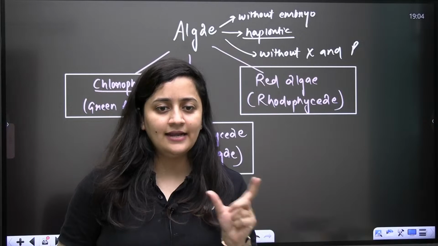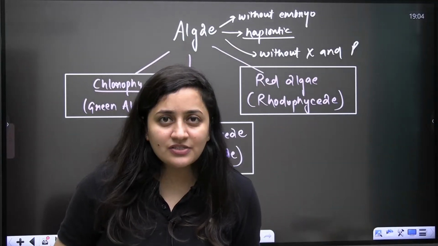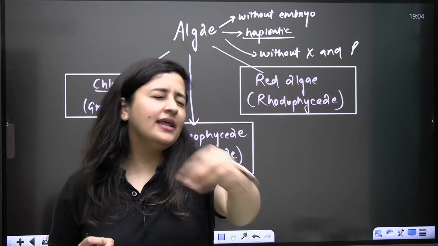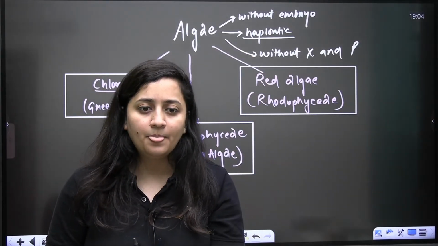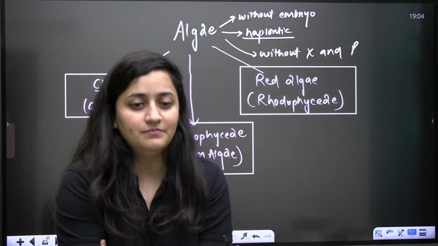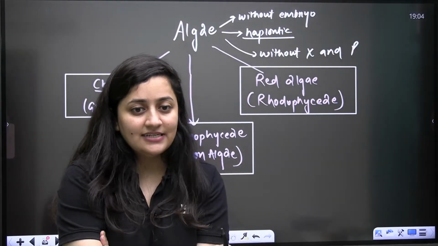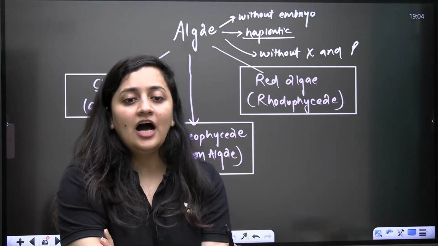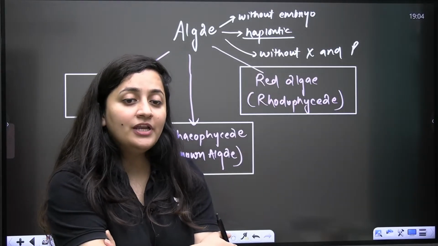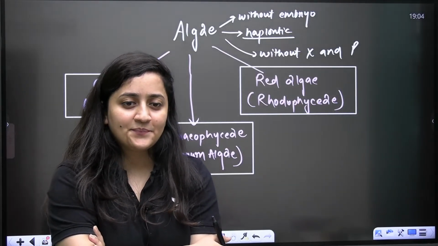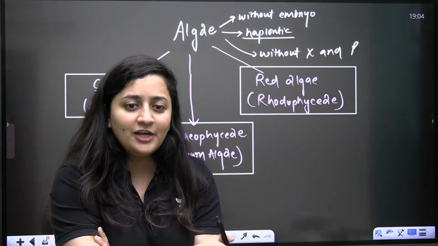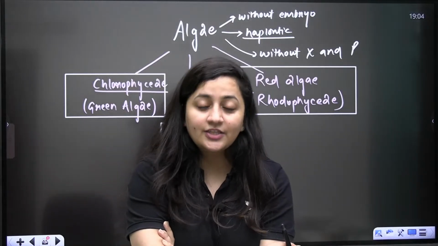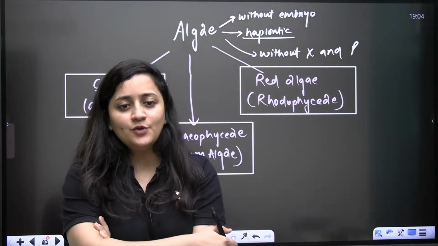Right. So in the 6 kingdom classification system, give me the name of the highest category. Domain. How many domains were there? Three.